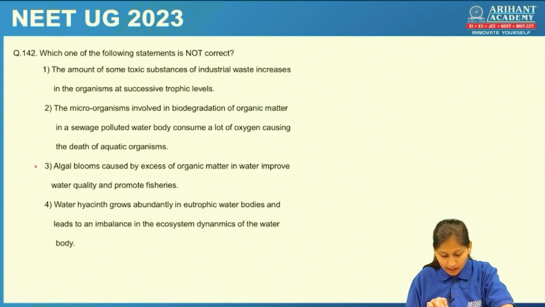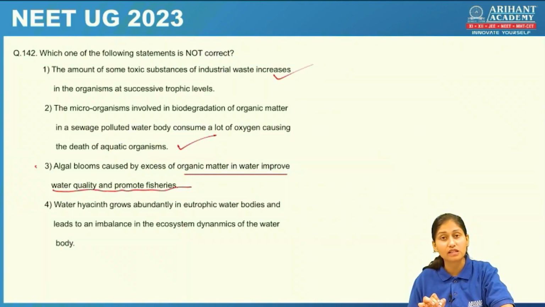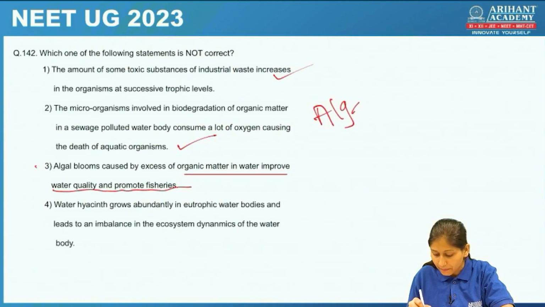Microorganisms involved in biodegradation of organic matter in a sewage polluted water body consume a lot of oxygen, causing death of aquatic organisms. Yes. Algal bloom causes excess of organic matter in water to improve the water quality and promote fisheries. No, this is incorrect. Algal blooms are toxic.